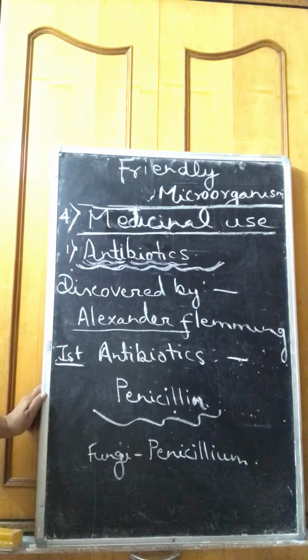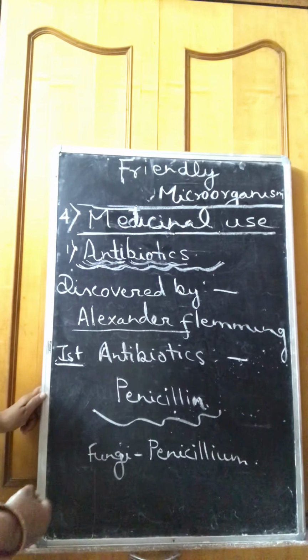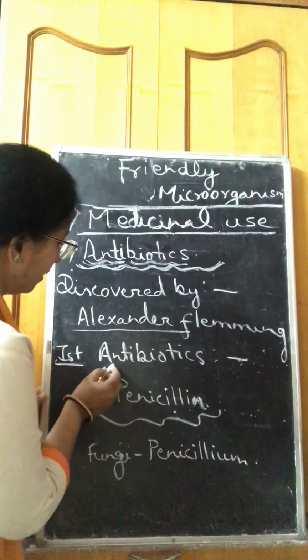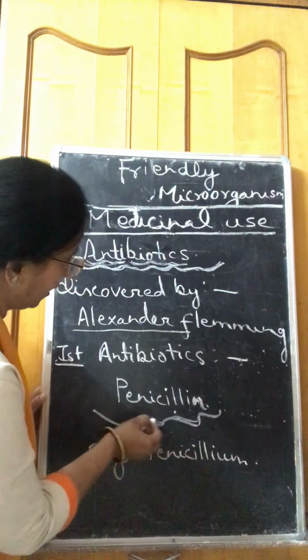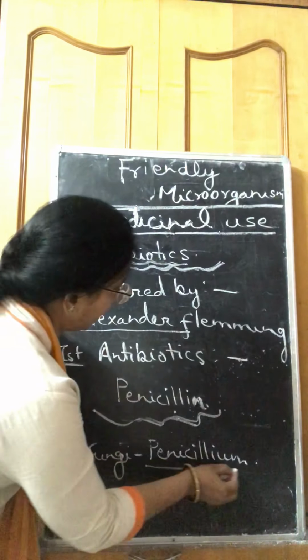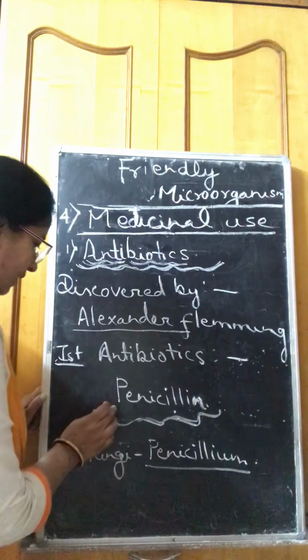In fact, it also killed many of them. From the fungus called penicillium, the antibiotic penicillin was made. That's why the first antibiotic is named penicillin, after penicillium.